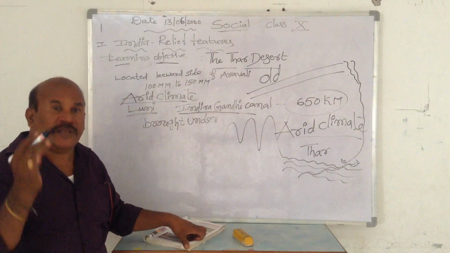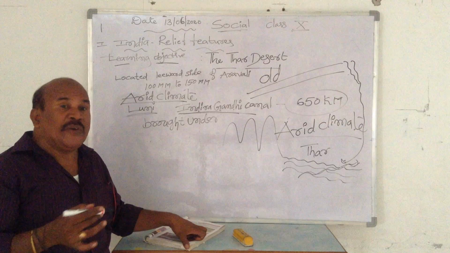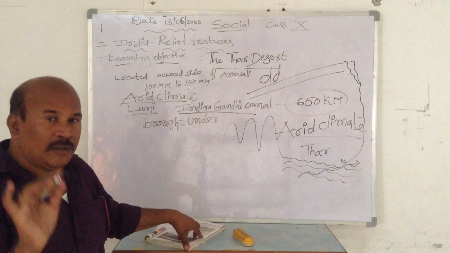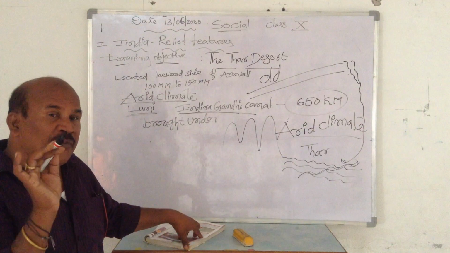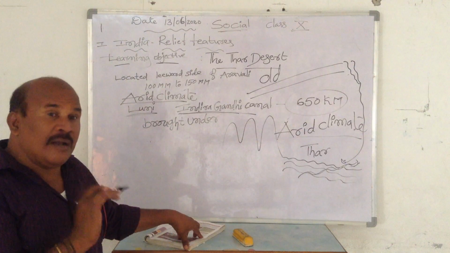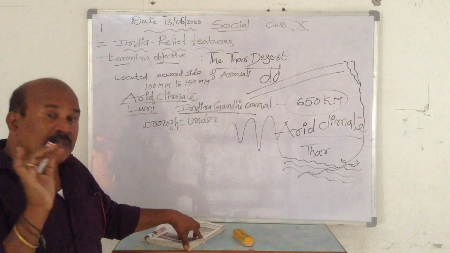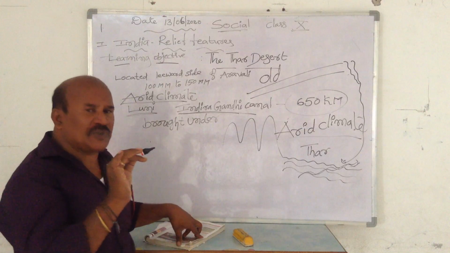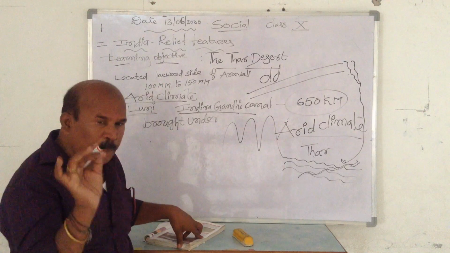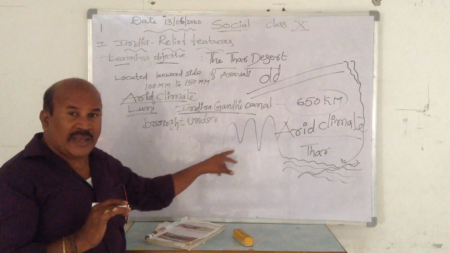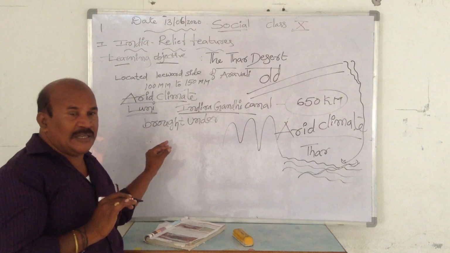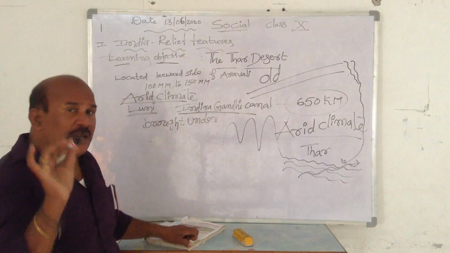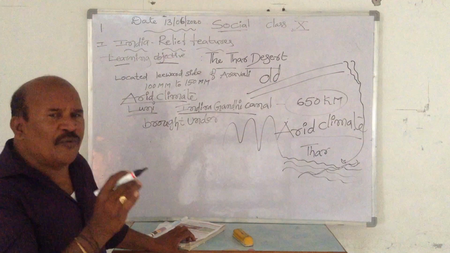Here there is heavy temperature and a very critical climate. The annual rainfall of the third desert is 100 to 150 millimeters. An arid climate is there. Sometimes sudden rains also happen, and at that time some streams and small rivers flow. One river flows across the third desert, called Luni, only in the rainy season, when some water is moving.